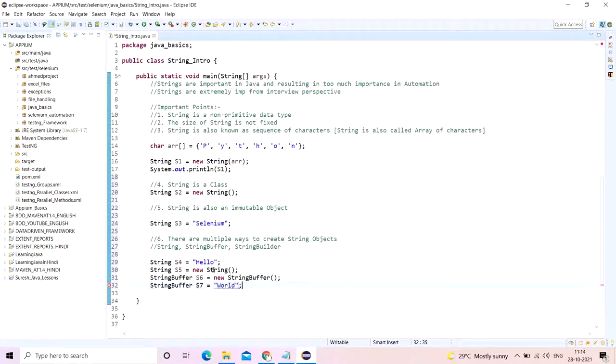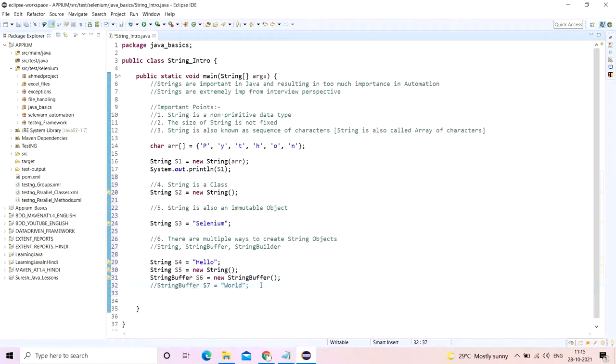So would you like to take this attempt? It will throw an error, but this particular thing will work in a different way, wherein if you represent string in a certain way and then put string here, then it will work. Okay, so this is something which I did to show you this error. If you click on this particular error, it says cannot convert string to string buffer. So technically what happens is you cannot convert string to string buffer, but there is another way to get this thing done, wherein you will create something and then allot a string buffer to it. So that I will tell you in subsequent videos.